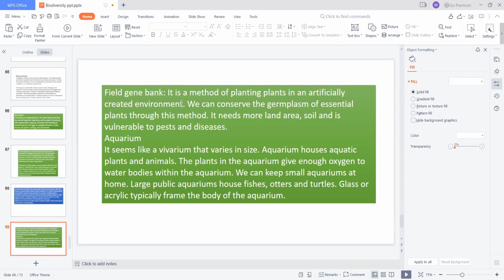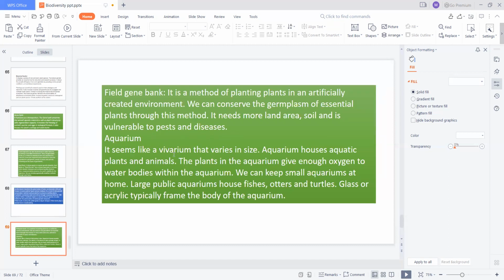Field gene bank is a method of planting plants in an artificially created environment. We can conserve the germplasm of essential plants through this method, but it needs more land area and soil, and is vulnerable to pests and diseases.